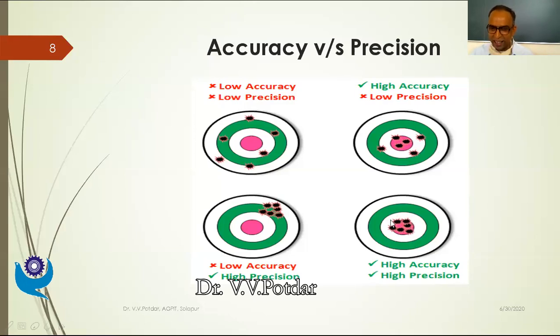So this case has got high accuracy and high precision. So accuracy corresponds to closeness to the true value. Precision corresponds to clusteredness of the observations for a fixed input. I hope this difference must have been clear to you.